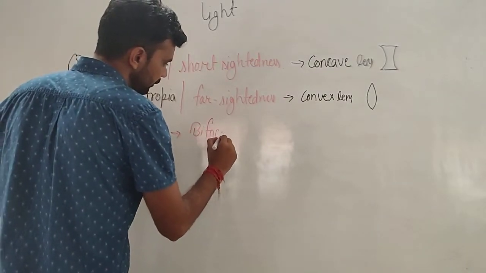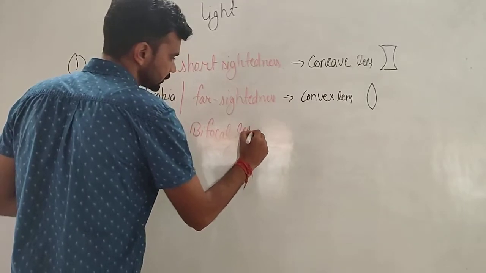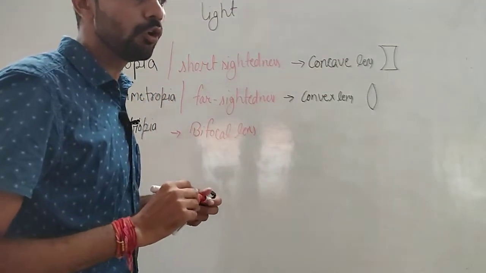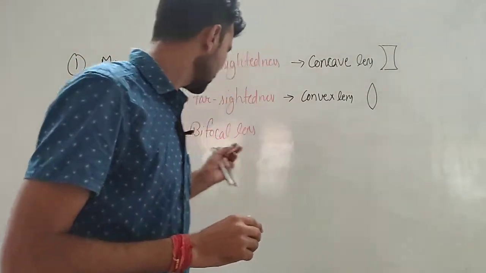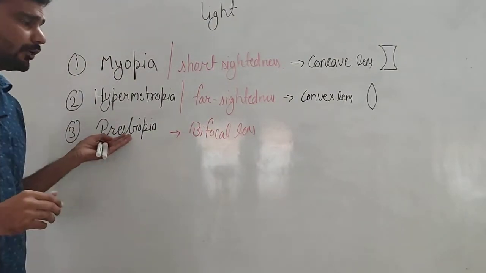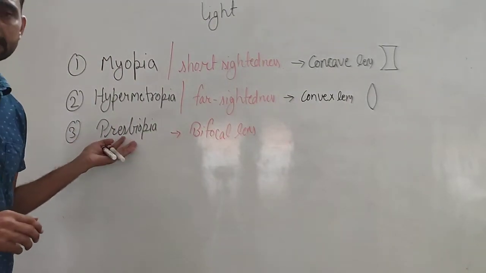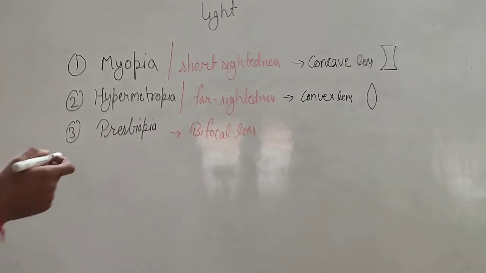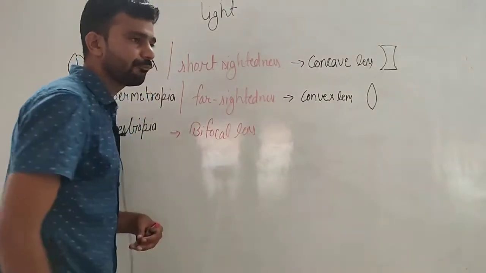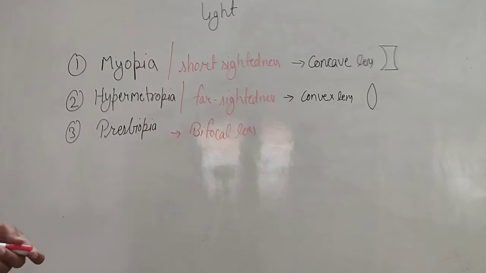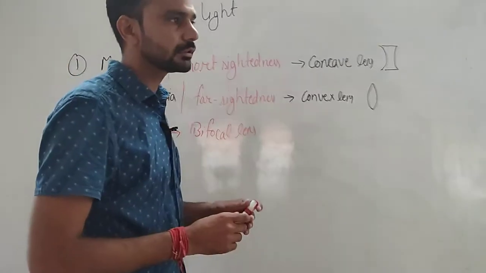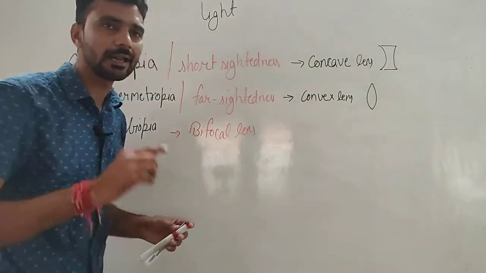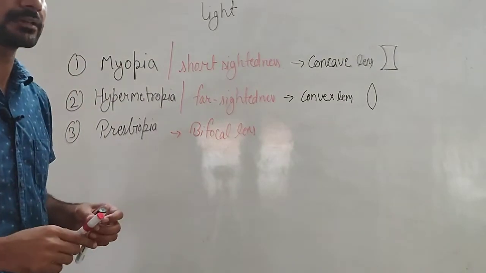This can be corrected by using focal lens. Sometimes, this happens mainly in old age due to the weakness of ciliary muscles. Ciliary muscles cannot adjust the focal length, due to that presbyopia occurs, and this defect can be corrected by bifocal lens. If you observe, sometimes in the specs of old persons a line is visible.